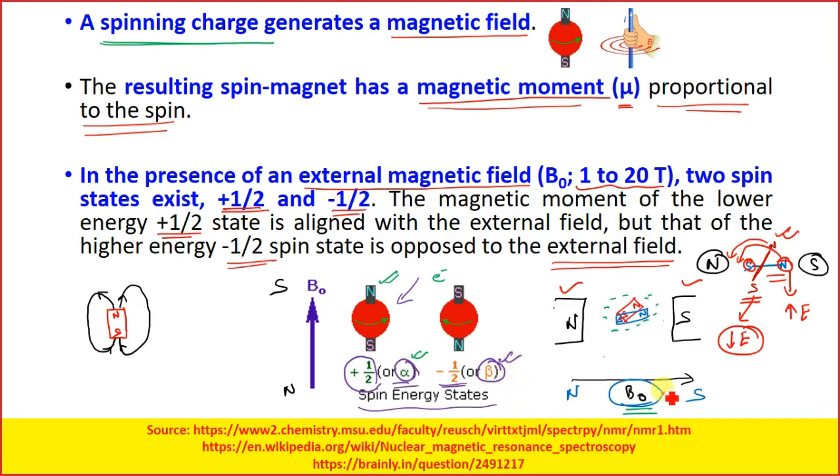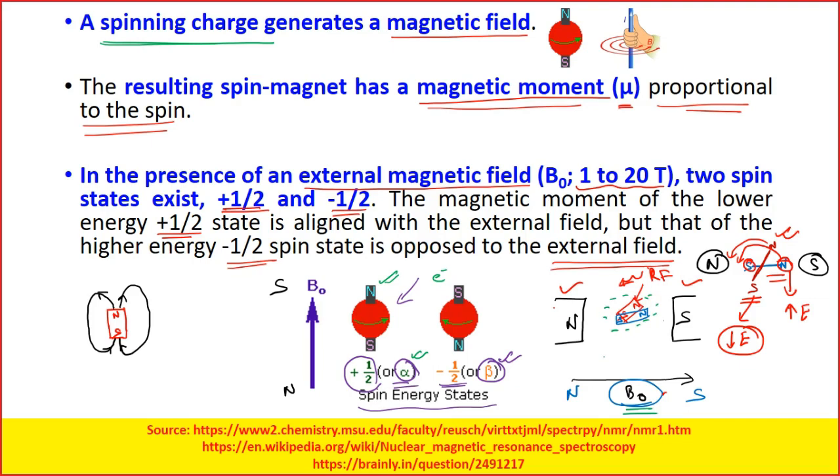Okay, when you give an external RF frequency. This property, where the electrons are shielding the proton from the external magnetic field, is called the shielding effect. It is called the shielding effect because it is protecting the nuclei from the external magnetic field.